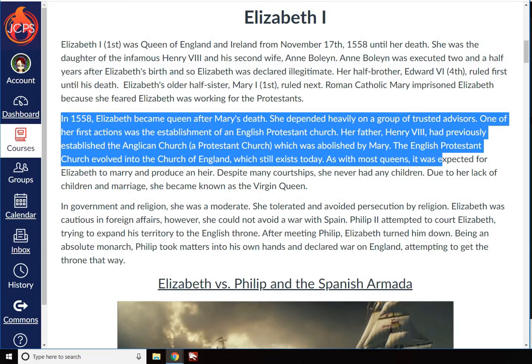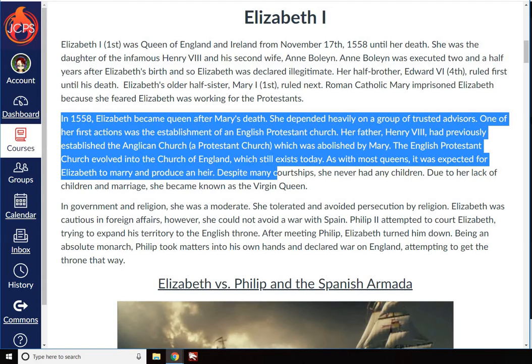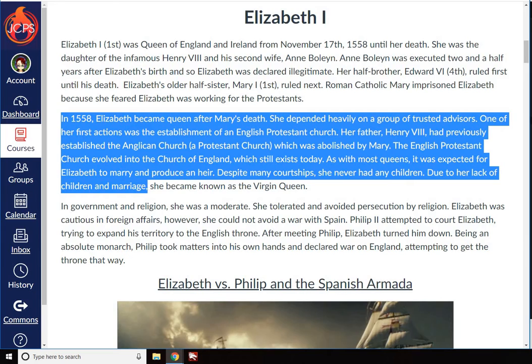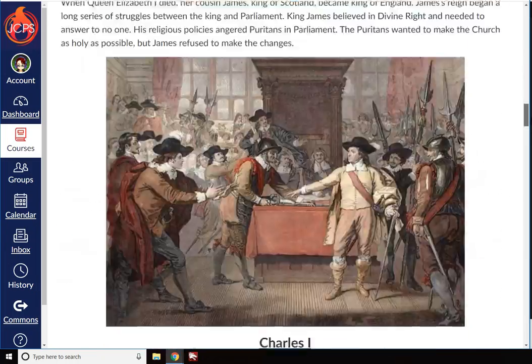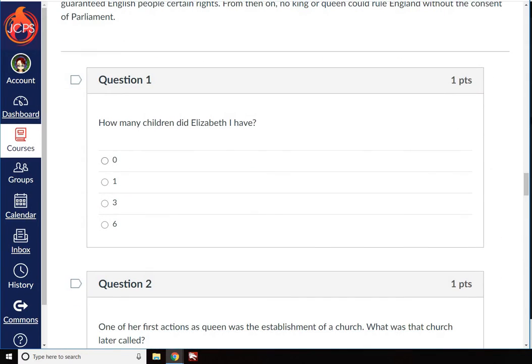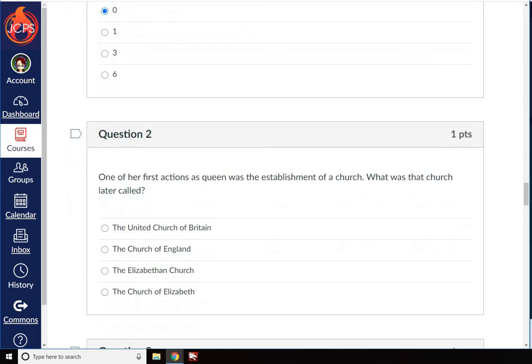As with most queens, it was expected for Elizabeth to marry and produce an heir. Despite many courtships, she never had any children. Due to her lack of children and marriage, she became known as the Virgin Queen. So, 0. I guess some of these are out of order.